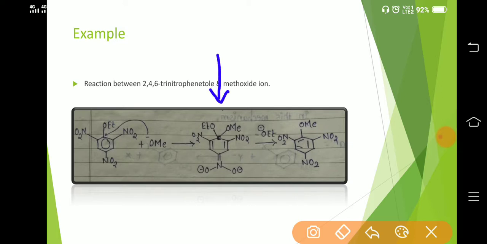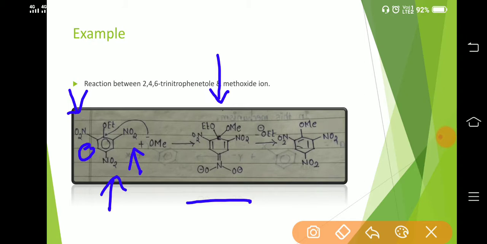This will lead to the generation of resonating structures. This is the tetrahedral intermediate. The negative charge generated over this carbon can be stabilized on the benzene ring as well as by these three nitro groups, that is electron withdrawing groups.